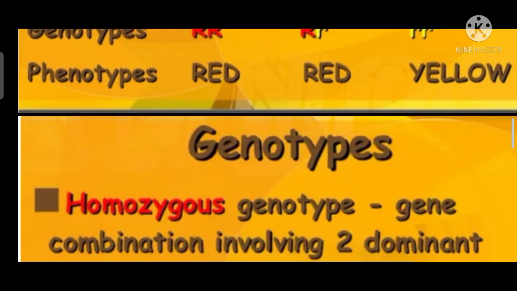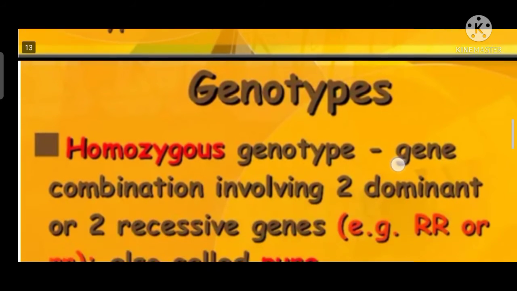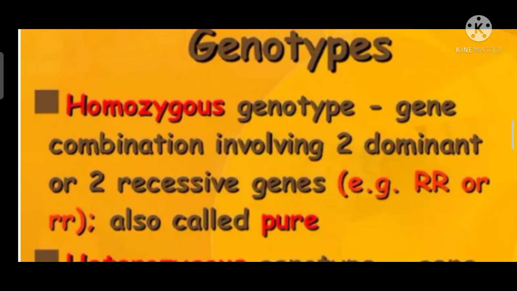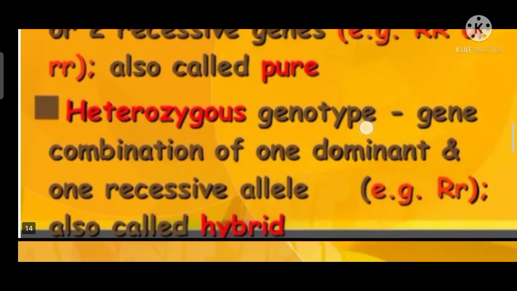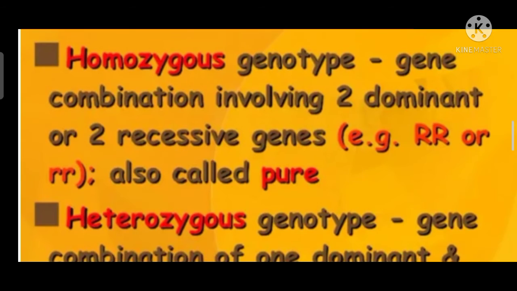Genotype refers to the genetic makeup of the organism. In other words, it describes an organism's complete set of genes. There are two types of genotype: the homozygous and the heterozygous.